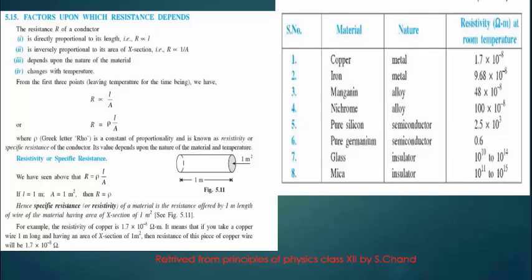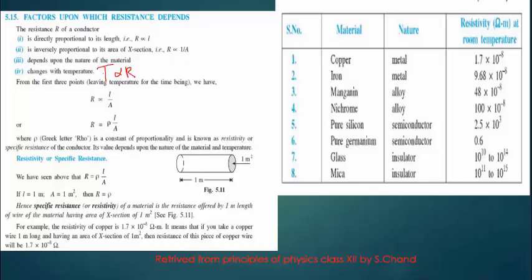It also changes with temperature. So we shall see what we call the temperature coefficient of resistance. We shall see it later to see how resistance varies with temperature in a conductor. But we know in conductors, the higher the temperature, the greater the resistance. The temperature is directly proportional to resistance.